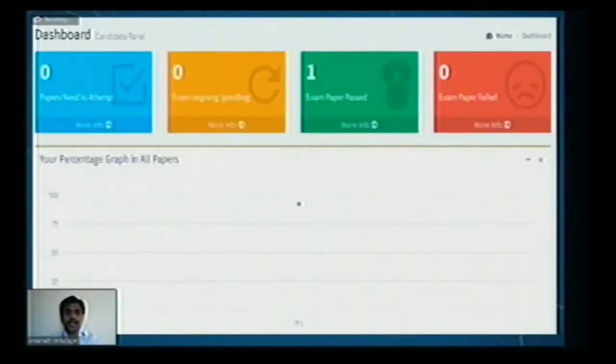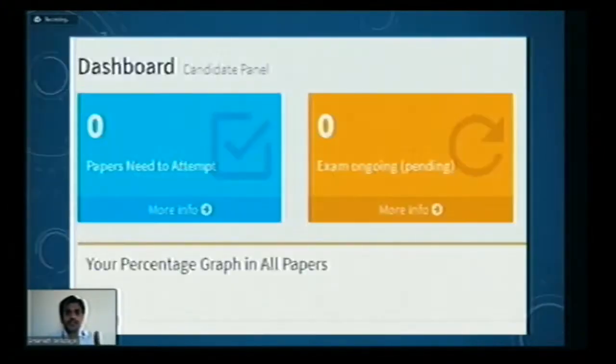So this is the dashboard of the student. In this dashboard, he will have 4 windows. Papers need to attempt. Are there any papers pending? Or is an exam already going on? Suppose the exam has started at 10 o'clock, but the student came to the examination hall or took his mobile at 10:15. In this, it will show one exam is pending. That means the exam is going on.